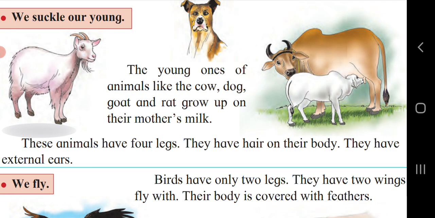We suckle our young means the young ones of animals like cow, dog, goat or rat grow up on the mother's milk. So all of them have 4 legs, they have hair on their body and they have external ears.